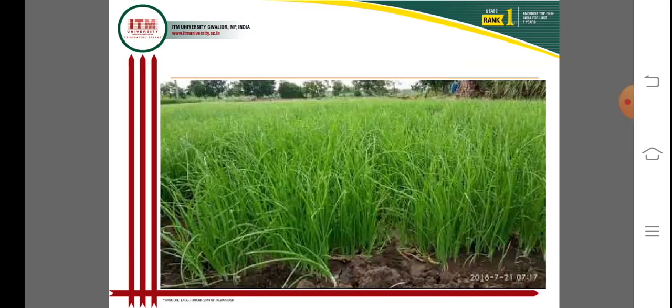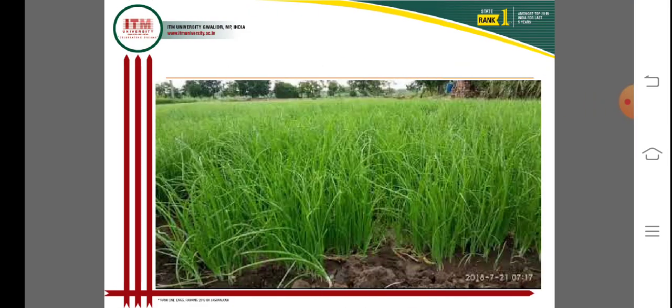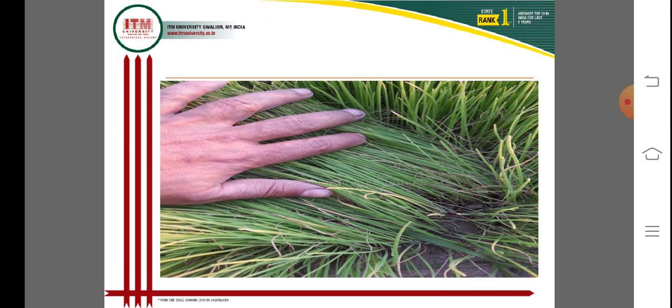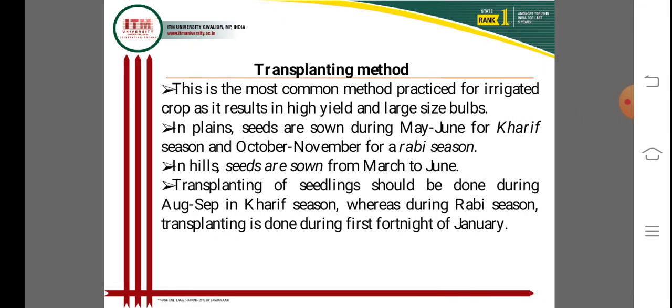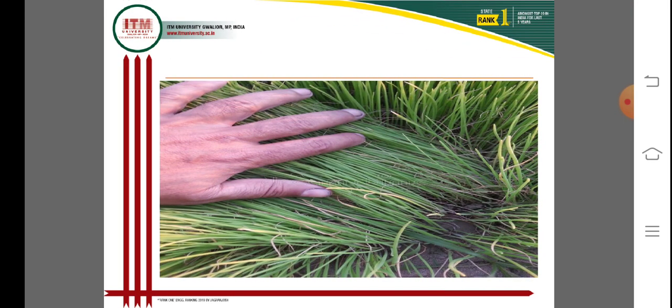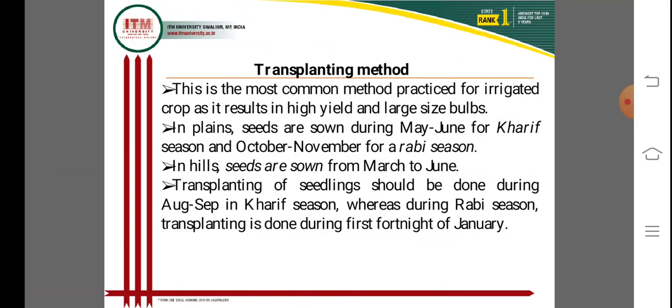Now the onion nursery is ready for uprooting and transplanting to the main fields.